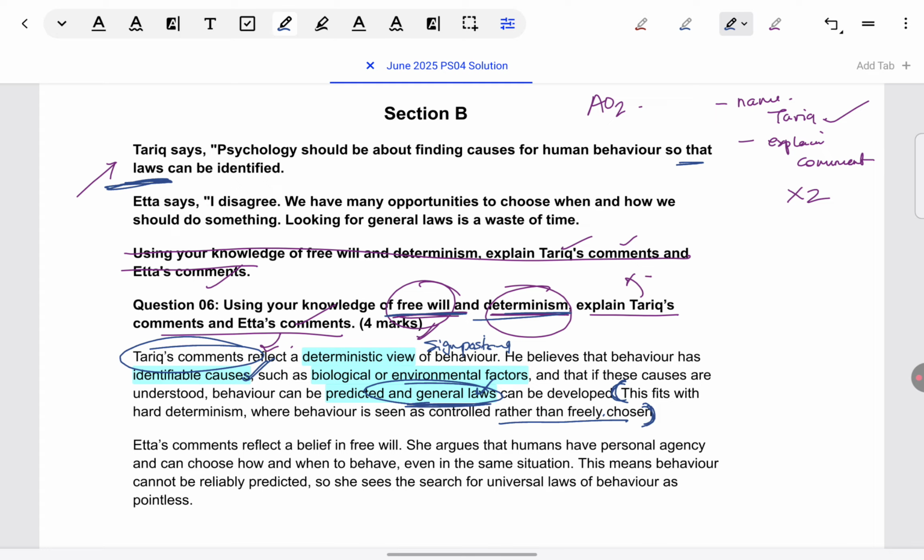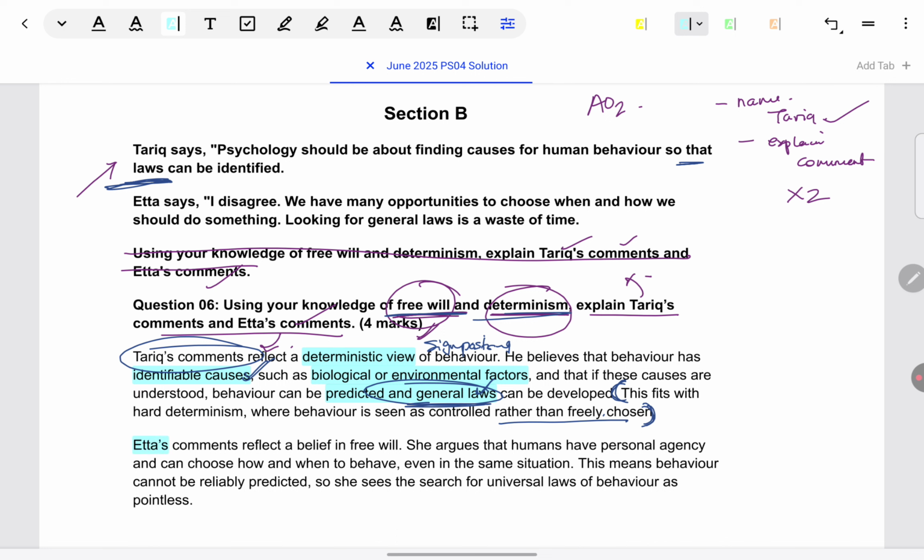Even if you don't write a comparison type of thing, it's not explicitly required, that's fine. If you can, it's good. It shows a contrast between the two approaches and why exactly we can say he's on one side and not on the other. Now, same thing you'll see has been done for Etta.